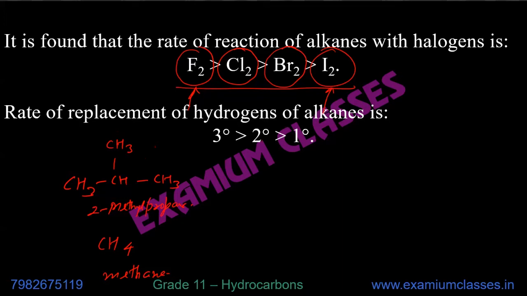The reaction will be faster with this one because it has a higher degree hydrogen. The rate of replacement of hydrogen of alkane is 3 degree, 2 degree, 1 degree. Here I have a higher degree carbon, so that's why this will be faster.